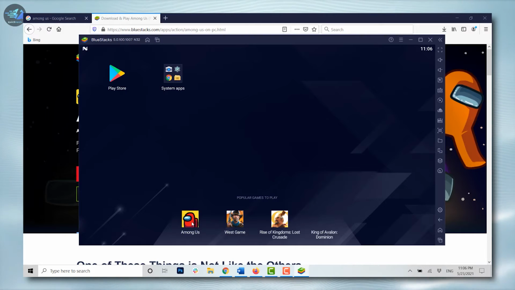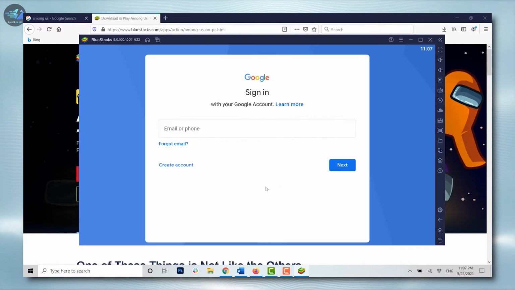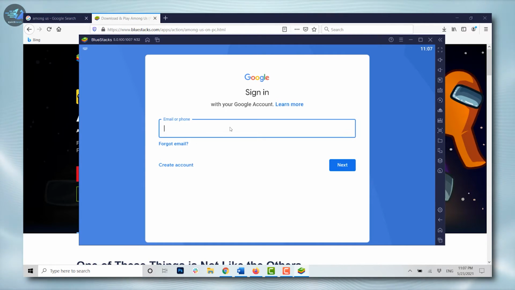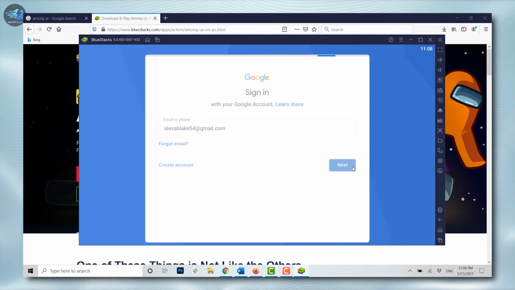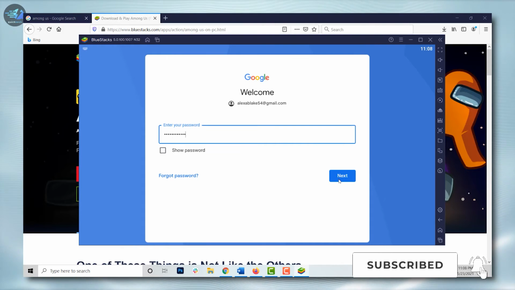Once you see there, you will see the option of Among Us. Now get logged in, click on sign in. Here you provide your Google account details, that is type in the email address of yours first. Click on next. Now type in the password for your account, then click on next.